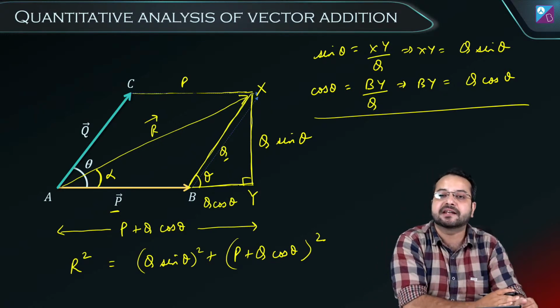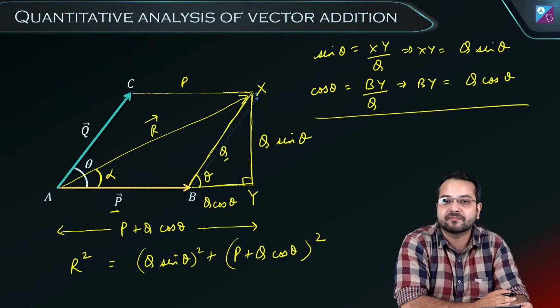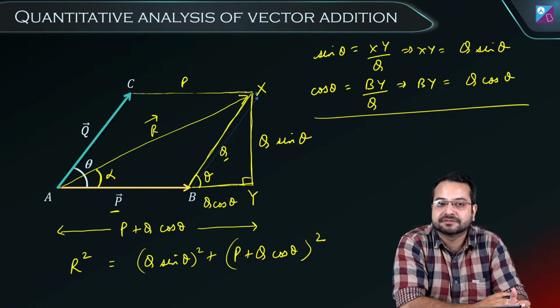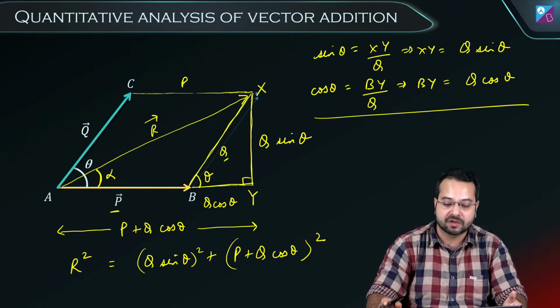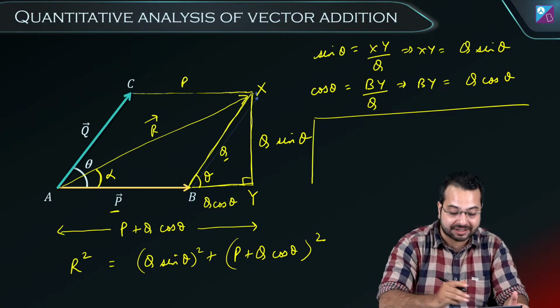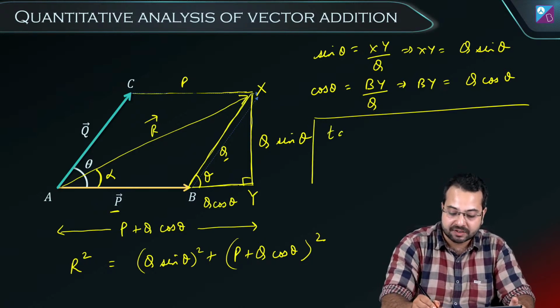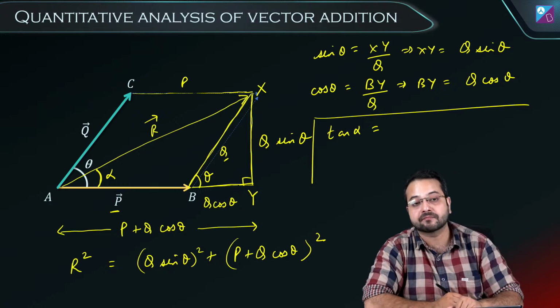The hint is right there. AXY is a right angle triangle. You know the sides of this right angle triangle? Yes, very good, Soham. So what we're going to do is we can use tan alpha. In triangle AXY, use tan alpha. So tan alpha will be equal to what?